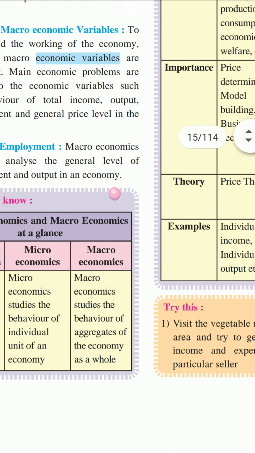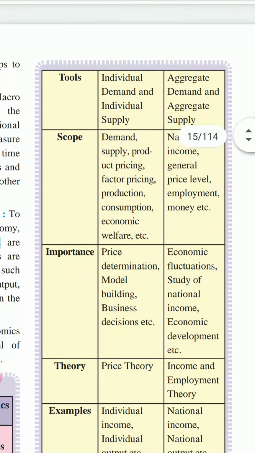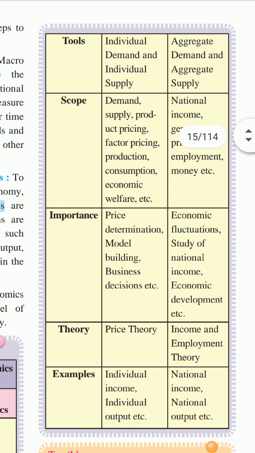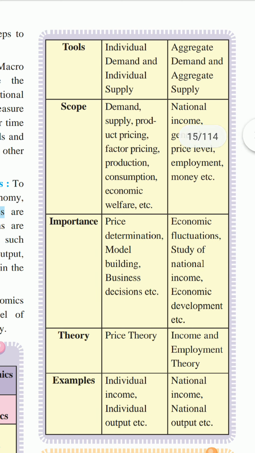Now the second point is the tools, the things which we study in micro and macroeconomics. In microeconomics we study individual demand and individual supply.